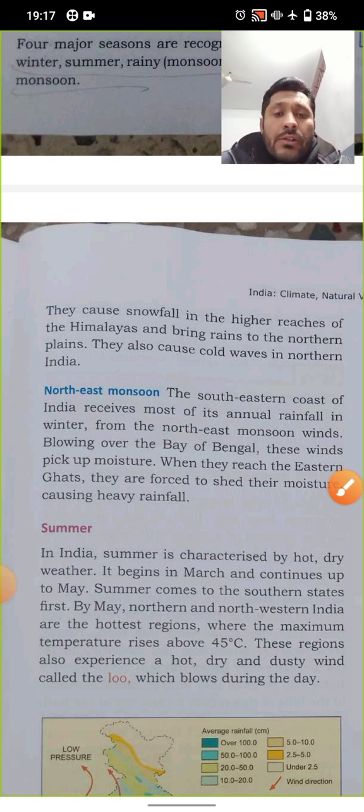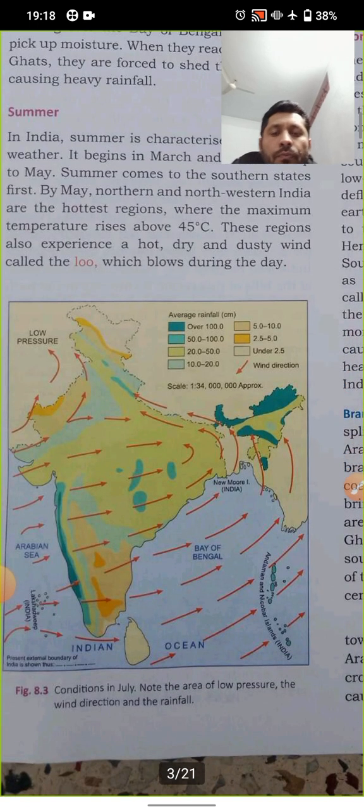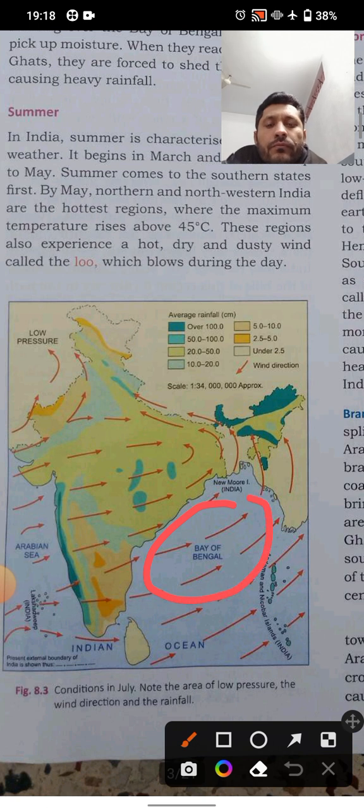The southeastern coast of India receives most of its annual rainfall in the winter from the northeast monsoon winds blowing over the Bay of Bengal. These winds pick up moisture, and when they reach the Eastern Ghats they are forced to shed their moisture, causing heavy rainfall. So that's what happens with the northeast monsoon winds. Bay of Bengal, you know very well where it is. I can show you. This is the Bay of Bengal, and from here the northeast monsoon winds are coming.